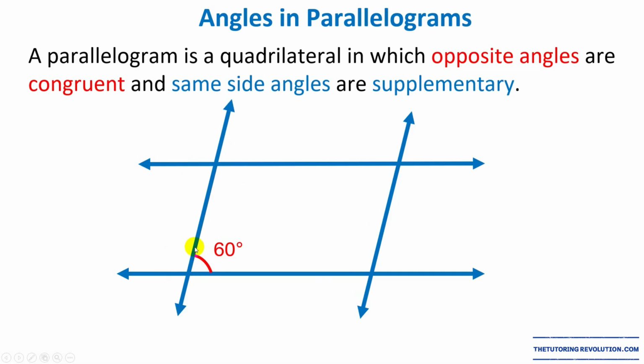Let's go into this particular example. Let's say that this angle is 60 degrees. The opposite angle is going to be 60 degrees. This angle here has to be 120 degrees because this total has to be 180, right? And this vertical angle, opposite angle to 120, is also 120 degrees. All right?